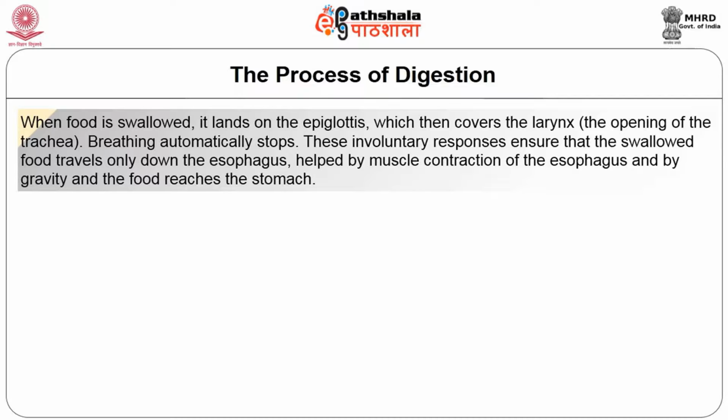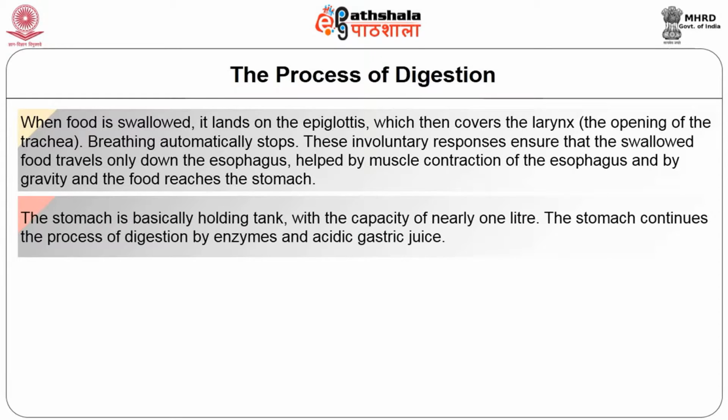The breathing automatically stops. This involuntary response ensures that the swallowed food travels only down the esophagus, helped by muscle contraction of the esophagus, and the food reaches the stomach.